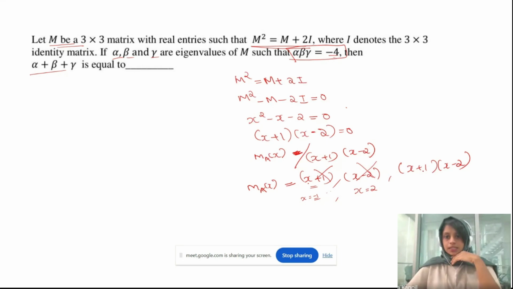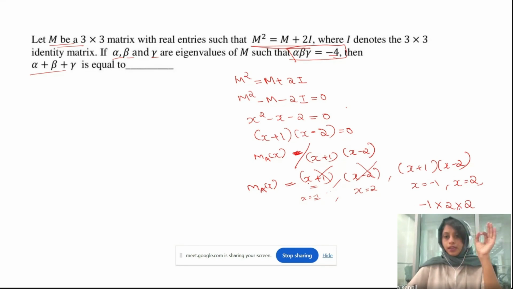And then the possibility is this, that is x should be minus 1 or x is 2. Correct? Now check, can you get minus 4 from here? Yes. How can you get it? Minus 1 times 2 times 2. So the eigenvalue 2 will repeat 2 times, and minus 1.